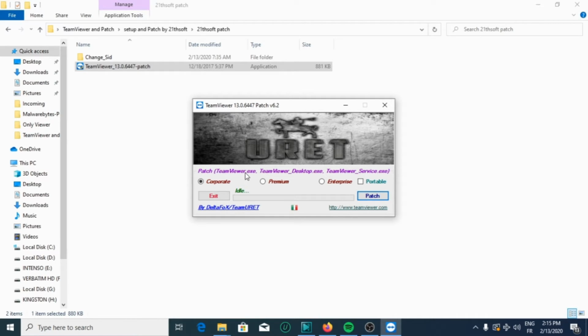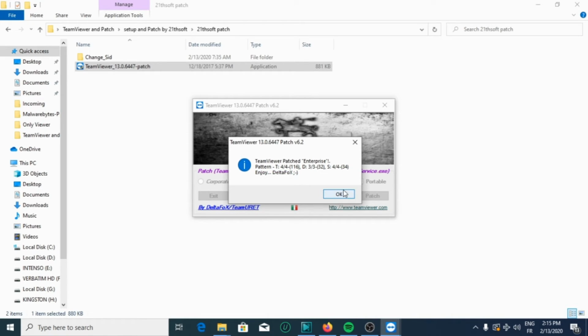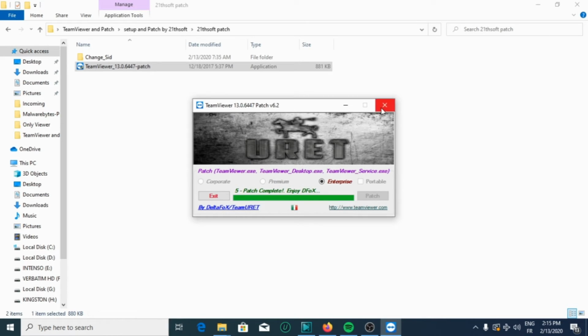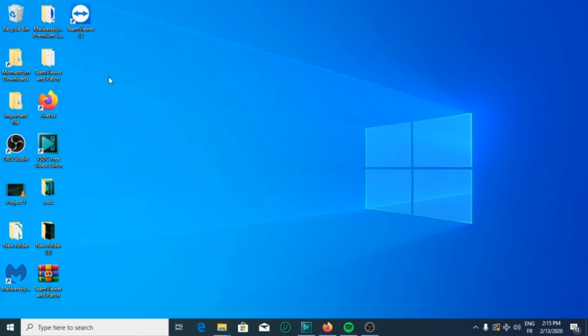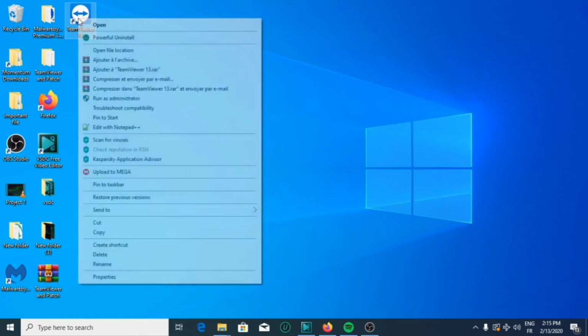Here we have TeamViewer XZ, Corporate or Premium or Enterprise. In my case I will choose Enterprise, then I will click on Patch. TeamViewer patched Enterprise. Click OK. Then reopen. We will try to be convinced that the software is really patched.